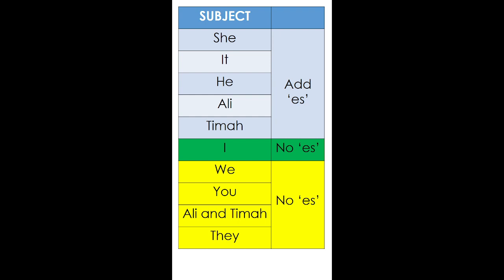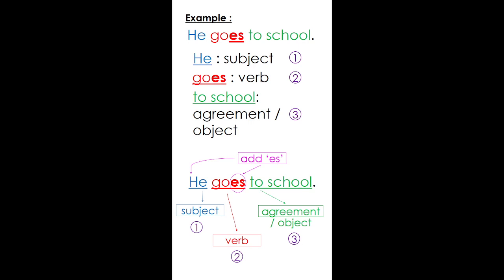Because there are some verbs, ada sesetengah kata kerja, some action words in English, you can't simply add S because that is totally wrong. Even though you say that, I have to add S because this is she, the subject is she, I have to add S. But you're adding it to the wrong verb. Therefore, your sentence still would be incorrect. So let's have a look at the example. Here, I am using the verb go. So the subject here is he.